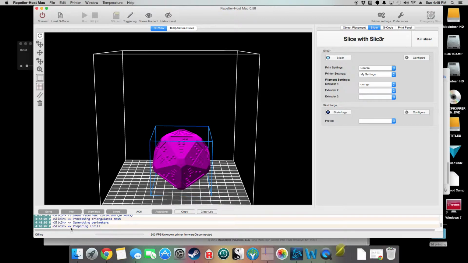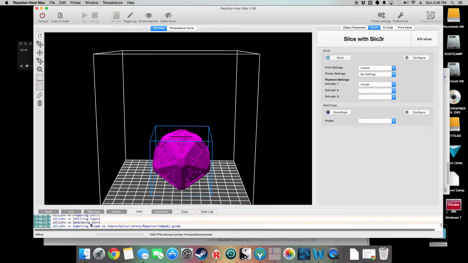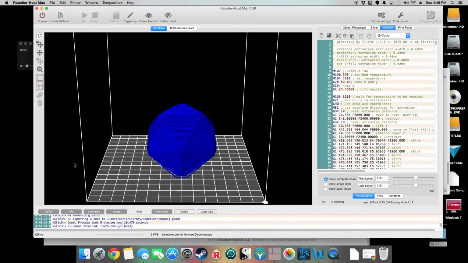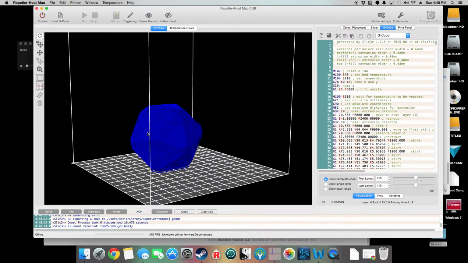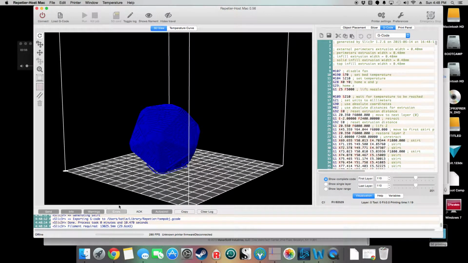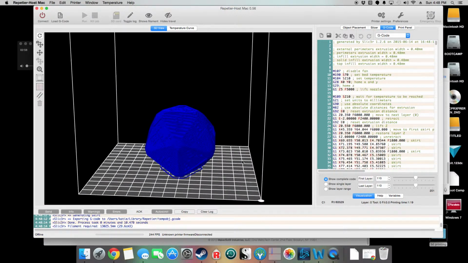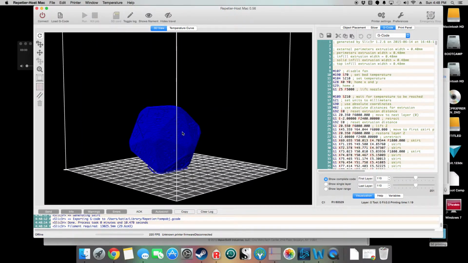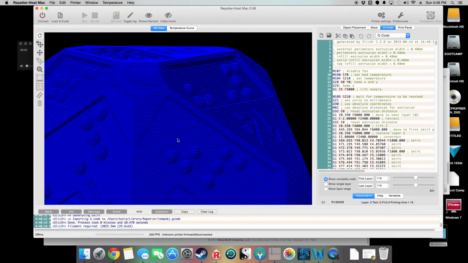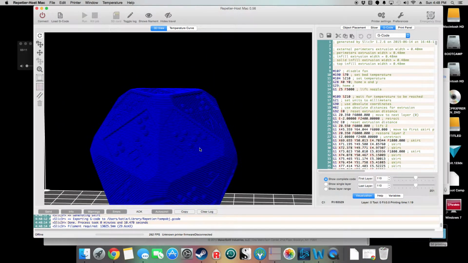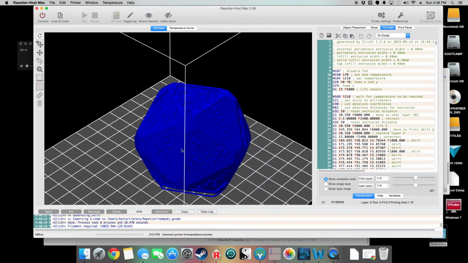You can see in this little console down here, it's actually reporting back on its progress as it goes through the slicing process. A more complicated model can take a very long time. This is a pretty simple model. It says it took 10 seconds. That's not too long. So what we do now is take a look at this rendered G-code. This actually shows us each individual layer drawn out here, and that tells you what the computer is going to tell the printer to do.